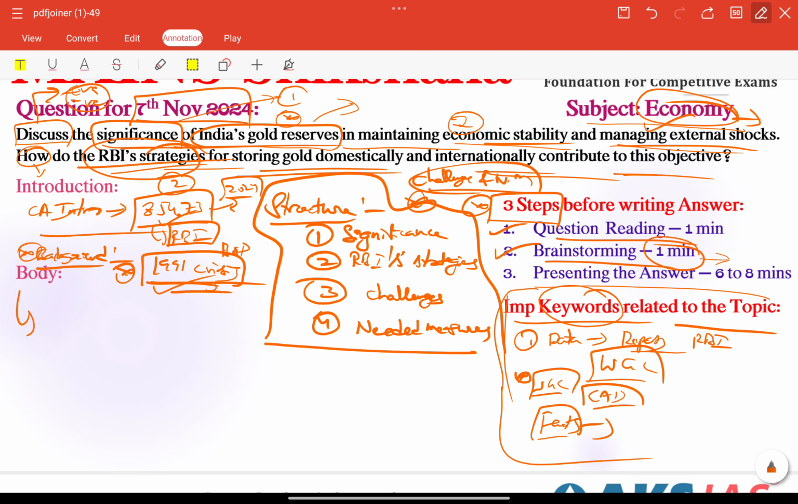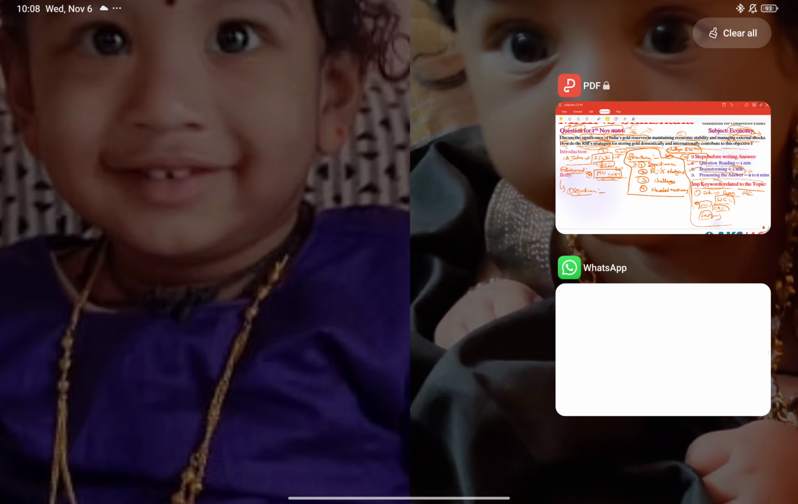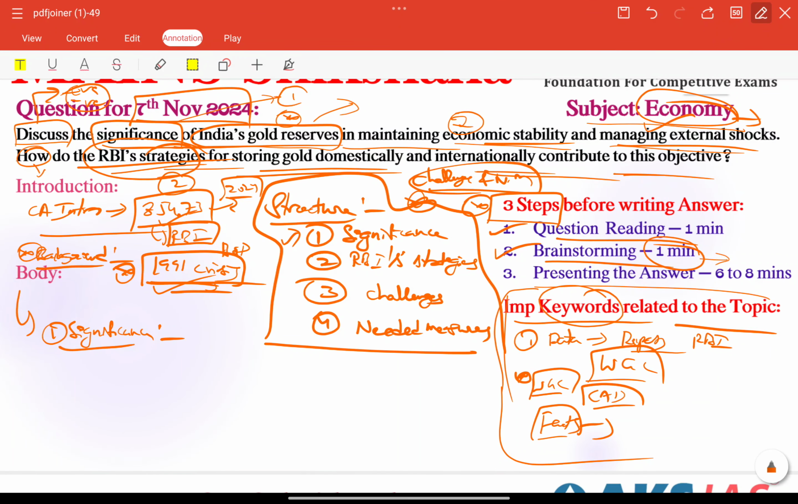So next, coming to the body part, in exactly whatever we have created in the structural part, keywords we need to identify, or we need to add significance first. Significance part here, importance, we are writing the importance of India's gold reserves here. First of all, economic stability in crisis especially. Economic stability is very important. So first important thing is economic stability.